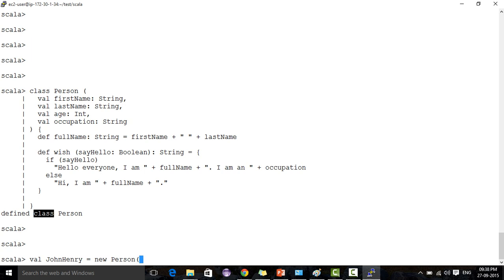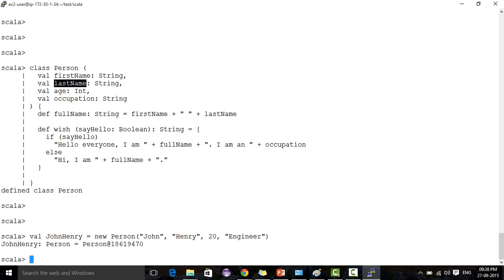It has attributes: first name John, last name Henry, age 20, and occupation engineer. Now we defined an object John Henry. It's an object of the Person class.